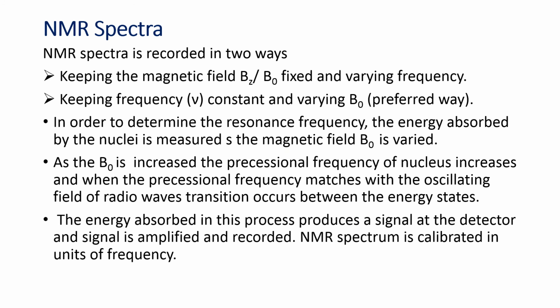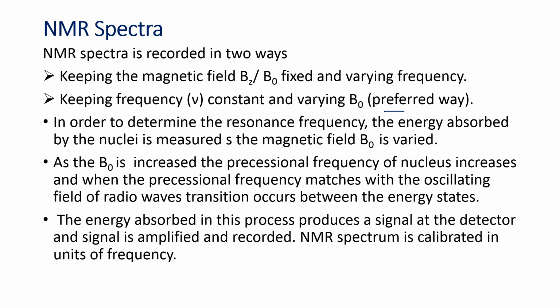NMR spectra can be recorded in two ways: keeping the magnetic field fixed and varying the frequency, or keeping the frequency constant and varying the magnetic field. So generally we prefer this way. We will keep the frequency constant and we will vary the magnetic field. We will come across this in chemical shift. What is the purpose of doing so?